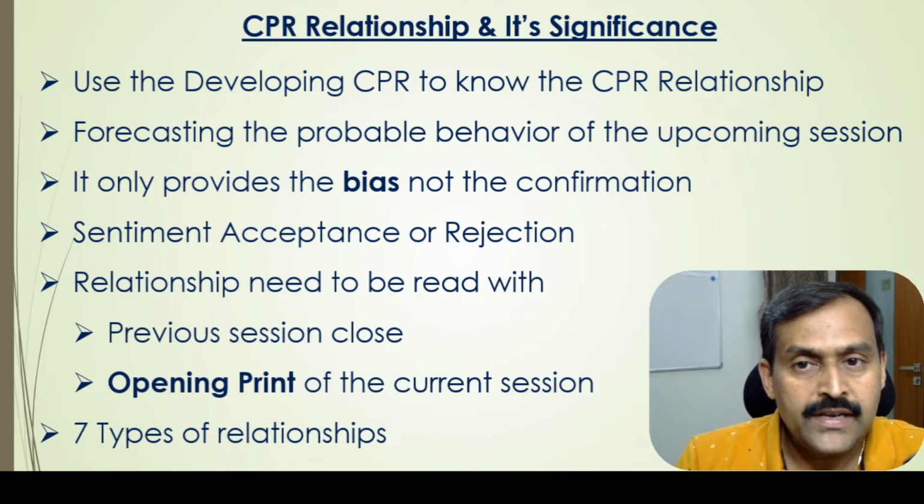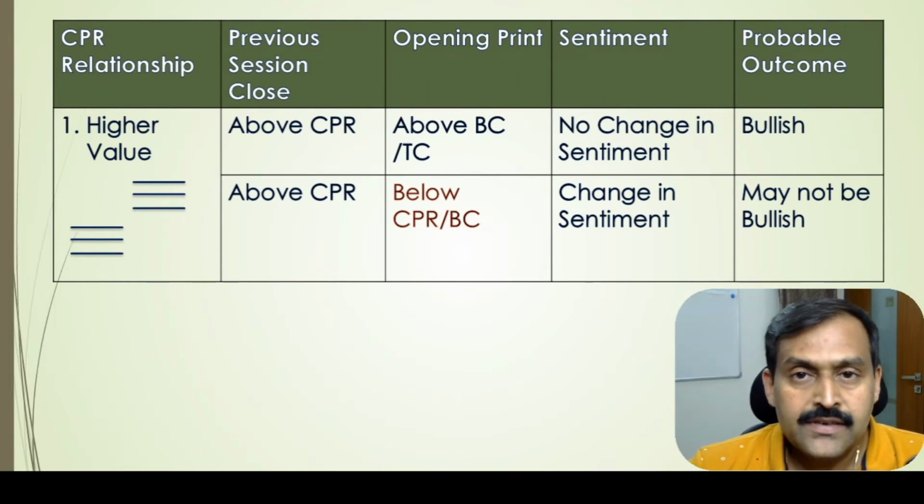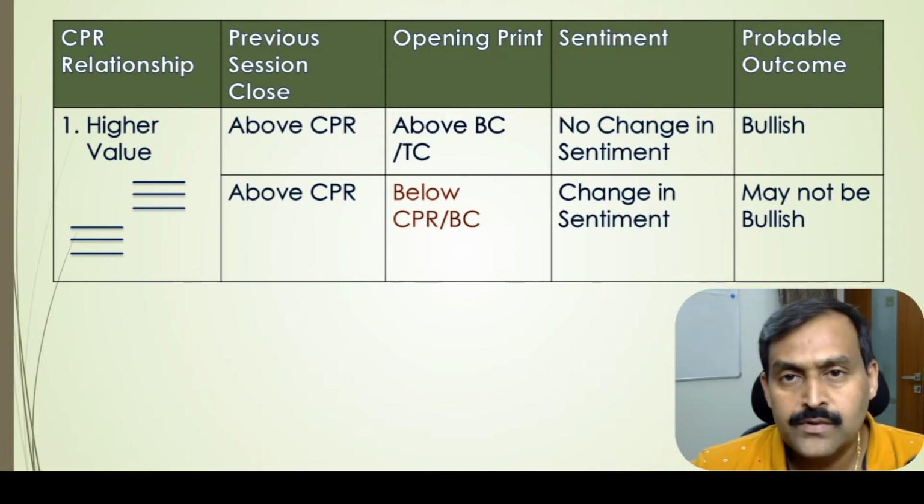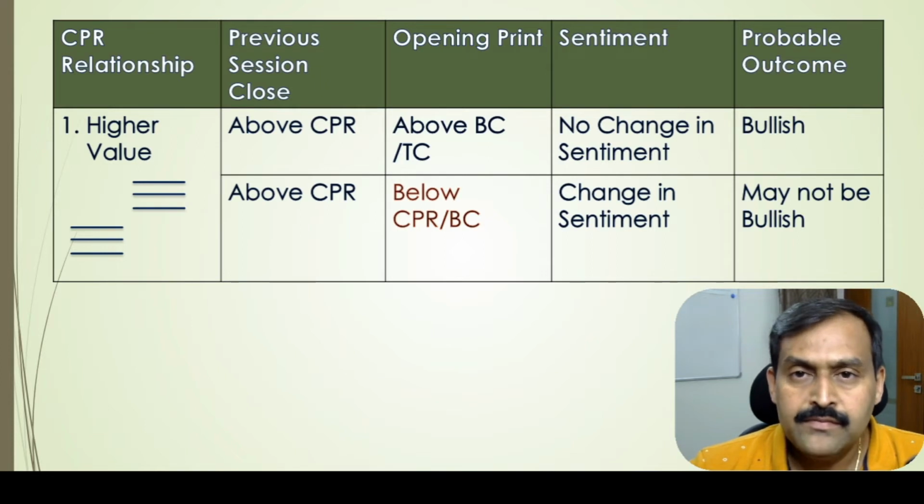There are totally 7 types of relationships. We will look at them one by one. Friends, as I mentioned, the 7 relationships that I am going to discuss are mainly for the daily time frame, which is useful for the intraday. One can do the higher time frame CPR relationship analysis such as weekly and monthly as well.